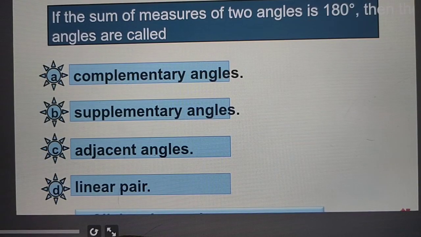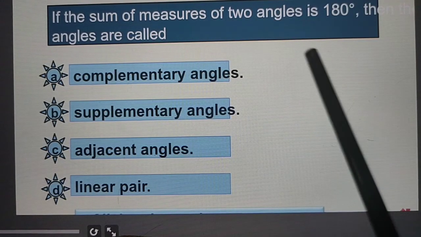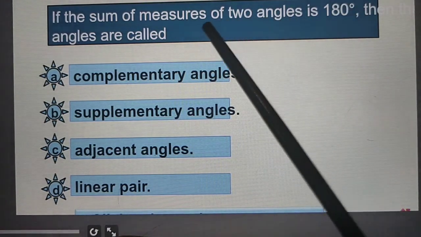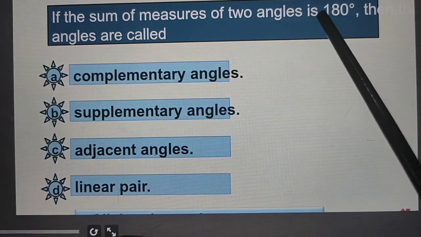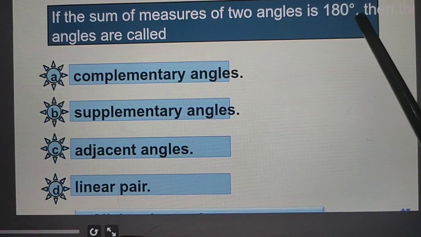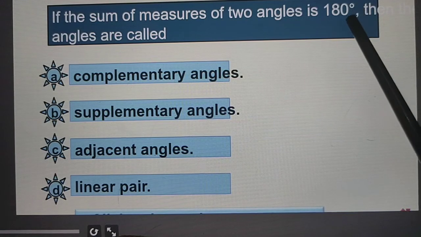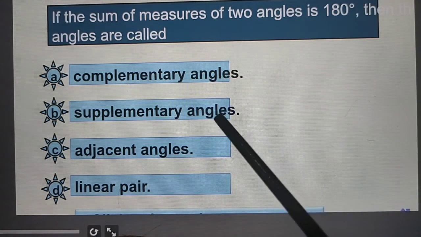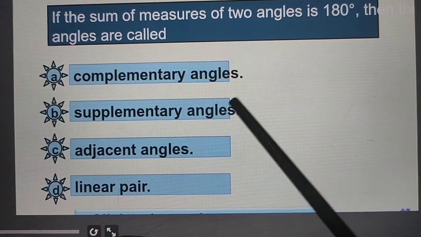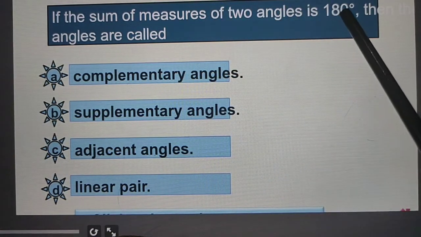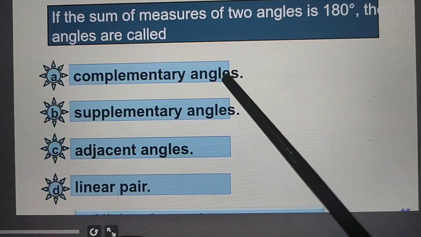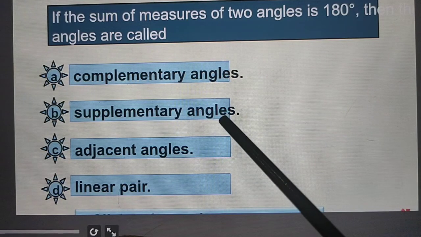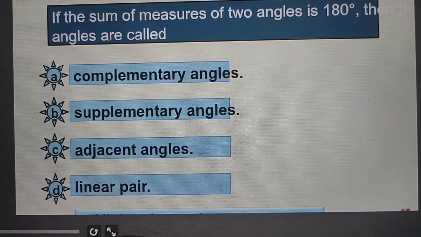So students, understand the question. If the sum of measures of two angles is 180 degrees, the angles are called, as I told you in the definition, supplementary angles. And if the sum of measures is 90 degrees, then the angles are complementary angles. So in this question, our correct answer is supplementary angles.